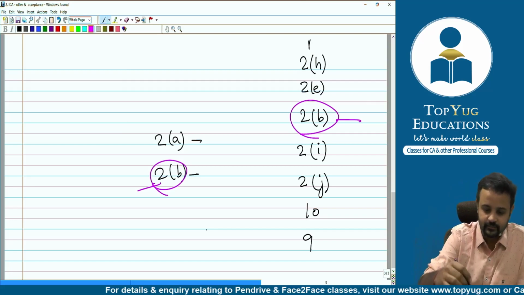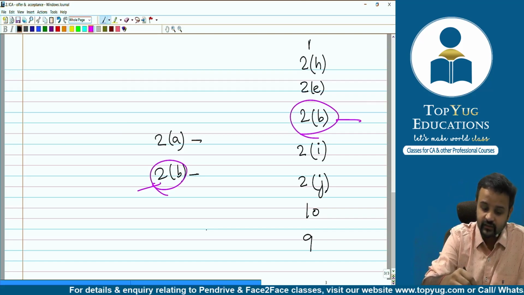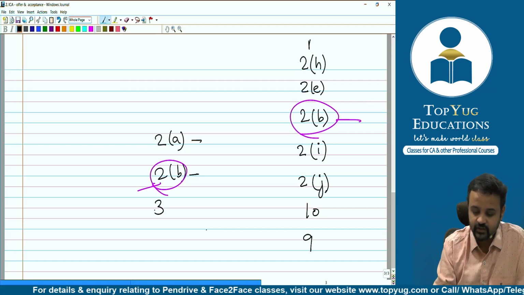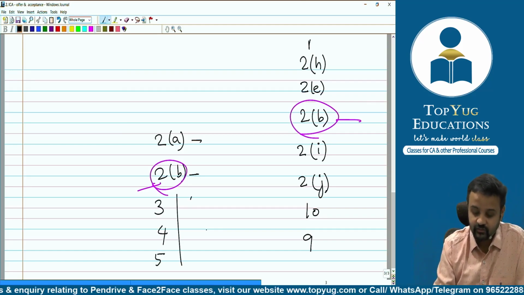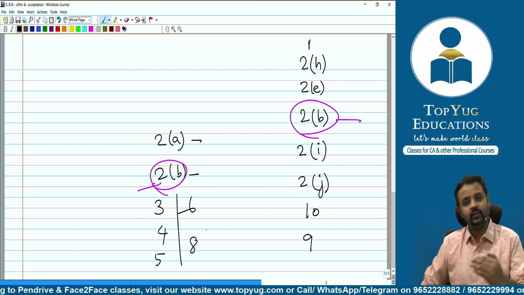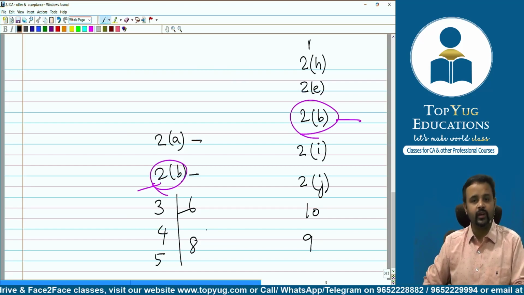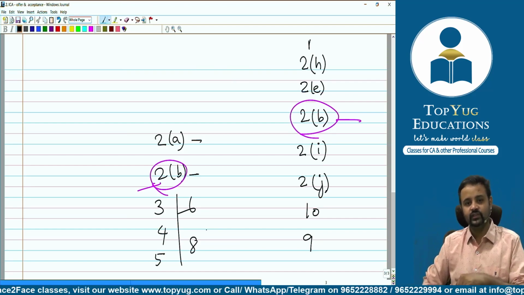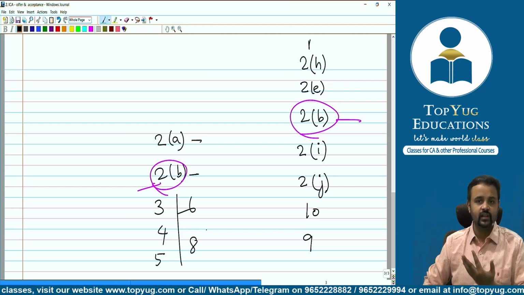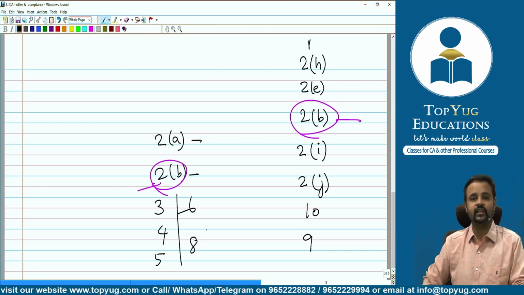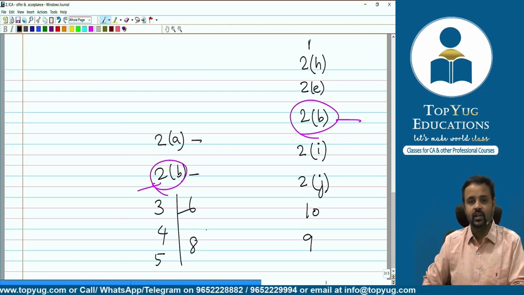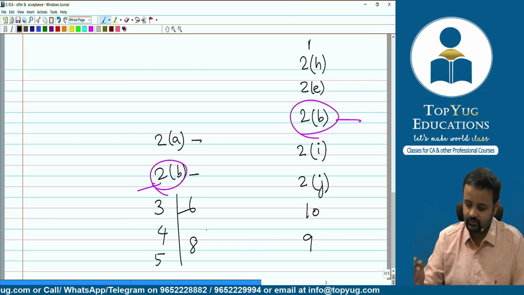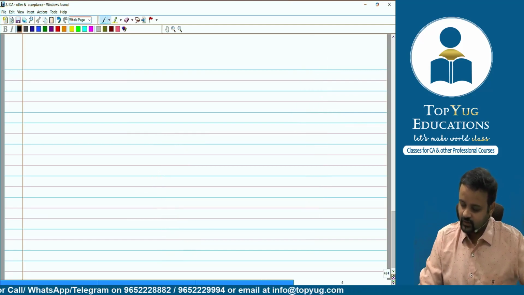Apart from this, as I've told you, we'll be reading even section number 3, section number 4, section number 5. For information, we will be reading even section number 6. We'll even be referring to section number 8. Like that, we'll be referring to some sections. Once we complete the topic, again I will do this. After every topic, I will try to revise the section numbers, the sections which we have covered. So we'll do that.